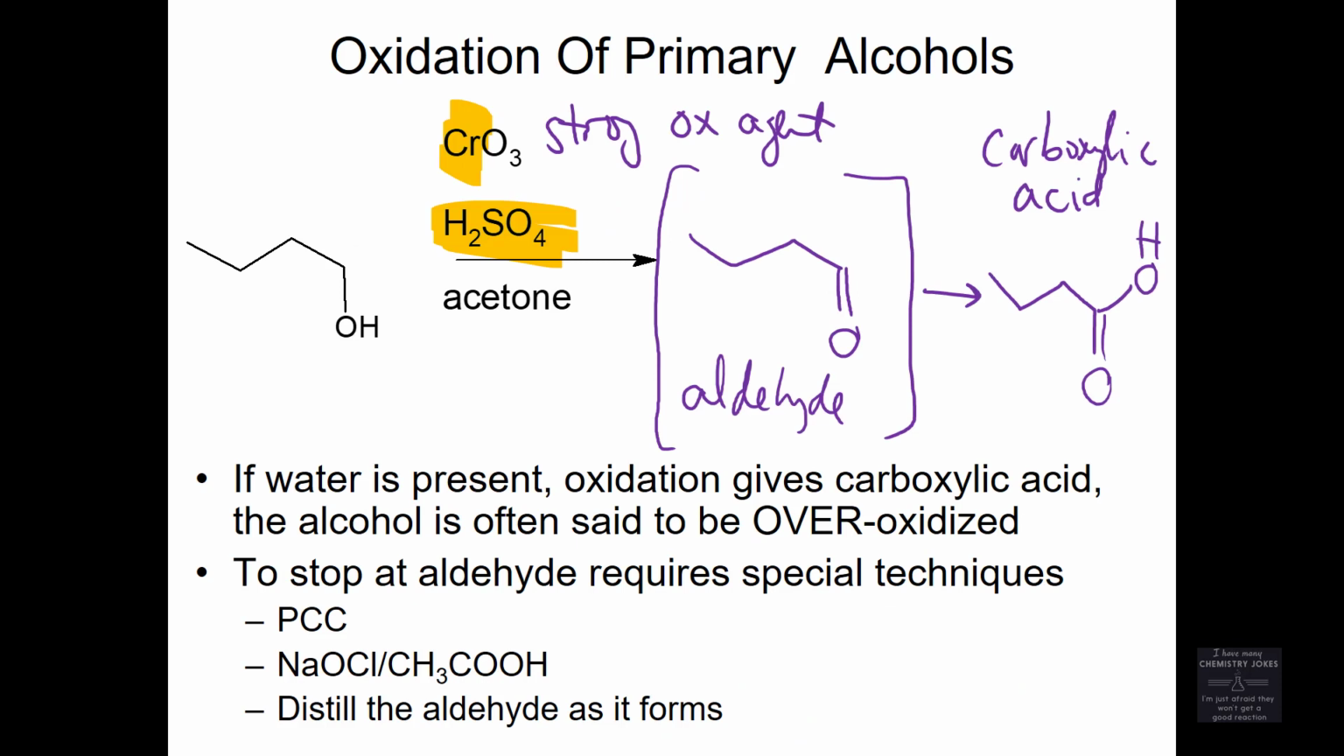Again, the aldehyde is observed, but only as sort of a temporary stop in the path on the way to a carboxylic acid. So anytime you use chromium, that's a strong oxidizing agent, and you over-oxidize, or at least termed over-oxidizing, the primary alcohols to a carboxylic acid. If you want to stop at an aldehyde, if you want to make an aldehyde as the final recovered product, you need special techniques. One of the special techniques is called pyridinium chlorochromate.